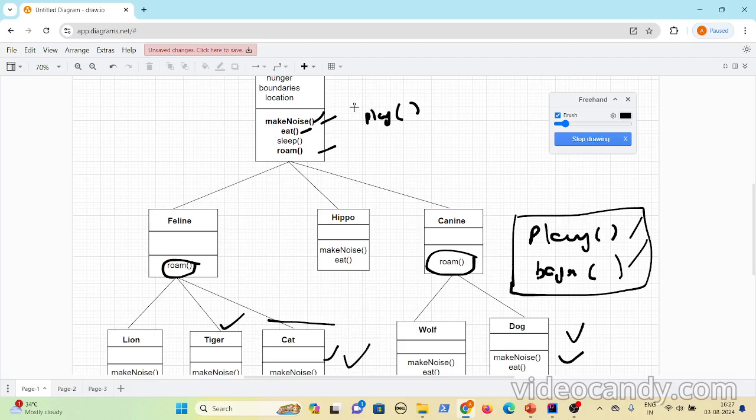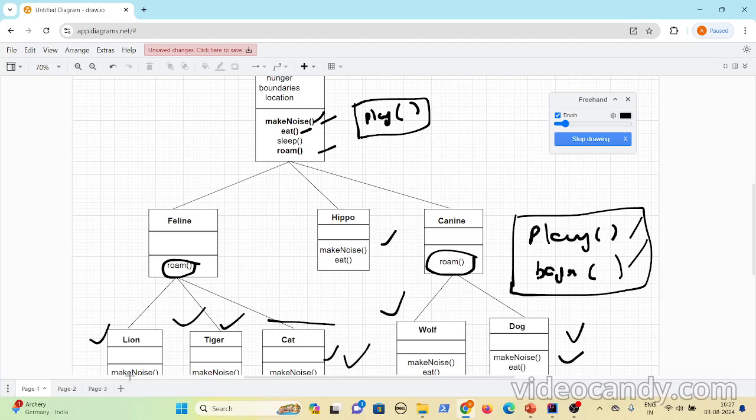Now, since these are abstract, it's good that cat and dog add their specific implementations in their classes. But what about lion, tiger, wolf and hippo? These are all abstract methods, right? We already discussed the abstract concept: if you have any abstract method in the super class,